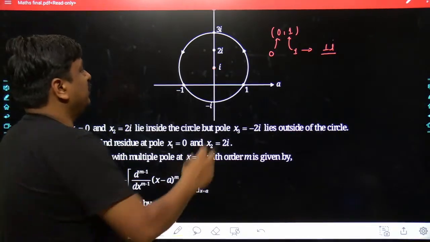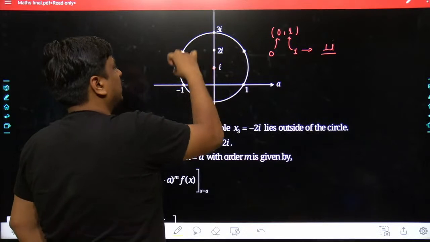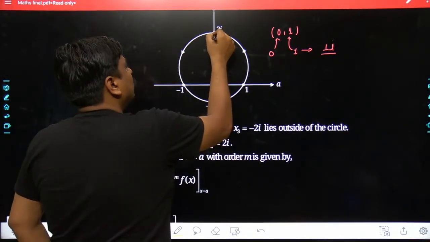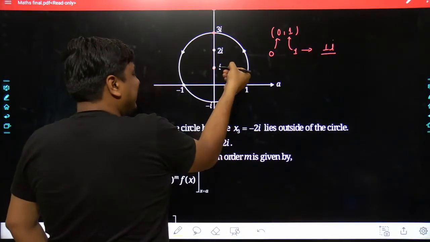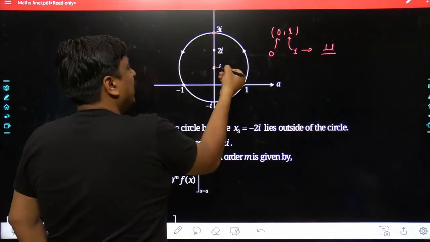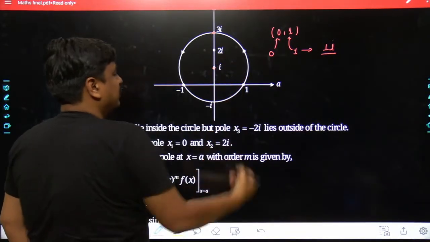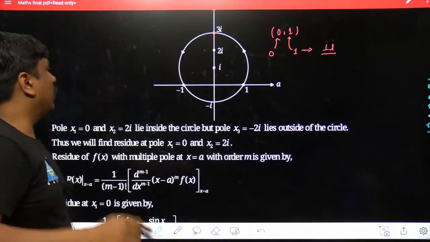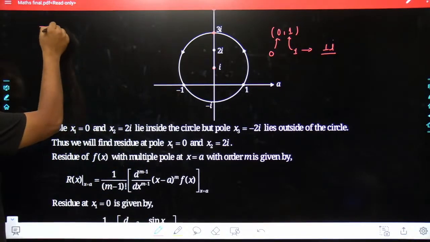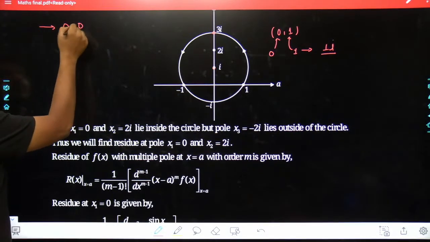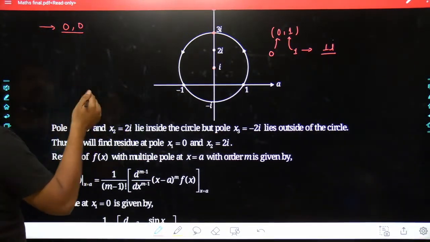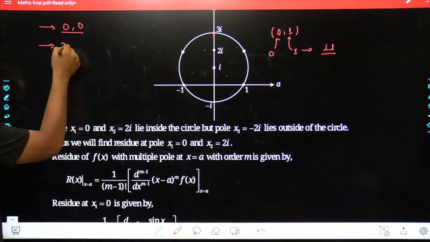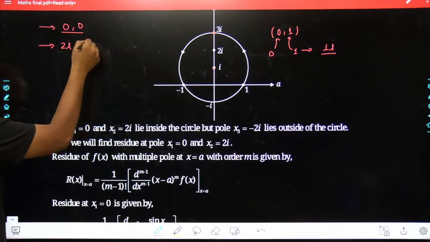The center of this circle has been iota, and now you will take a radius of 2. Once we take the radius of 2 and draw a circle, obviously over the y-axis it would be crossing 3i, as i plus 2i would become 3i, and similarly the 2i would get subtracted from the i and it would be crossing through minus i. So now if you recall the 4 poles you had, which were 0 and 0, or I can say the repeated pole at 0, then we had 2i, then we had minus 2i.